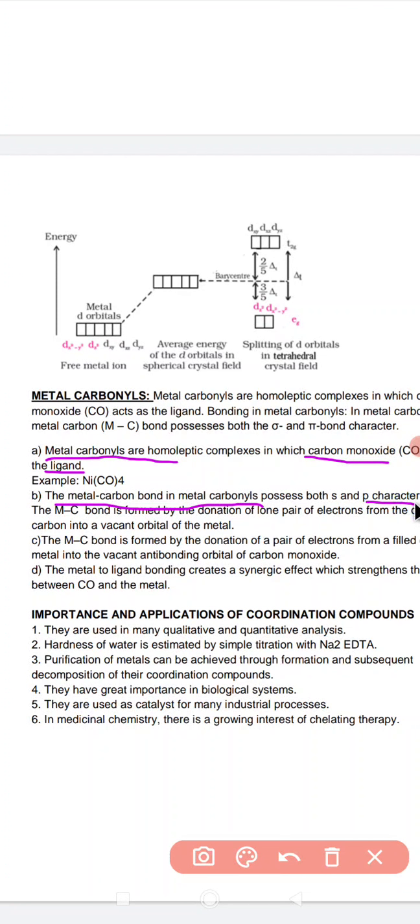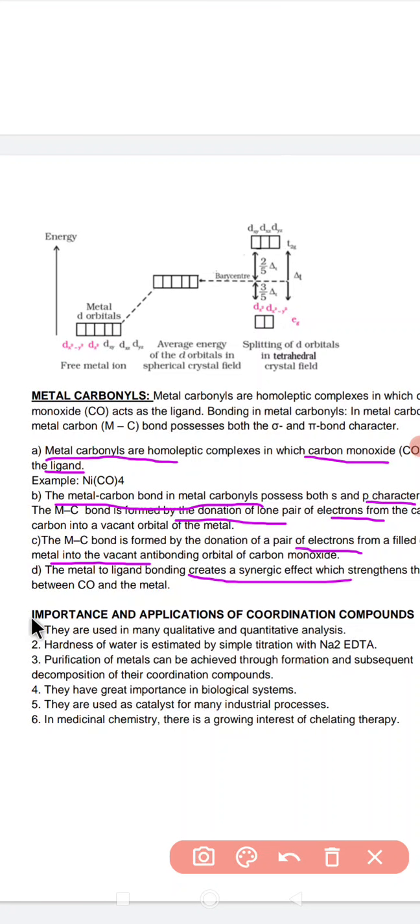The M-C bond is formed by the donation of a lone pair of electrons from the carbon monoxide, and the pi bond is formed by the donation of a pair of electrons from the filled metal orbital into the vacant antibonding orbital, and metal to ligand bonding creates a synergic effect. So that was about the metal carbonyls.